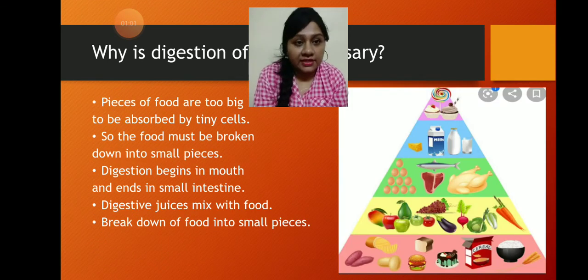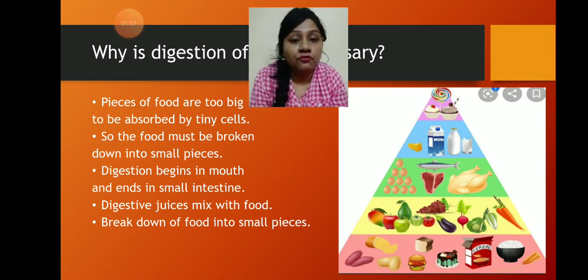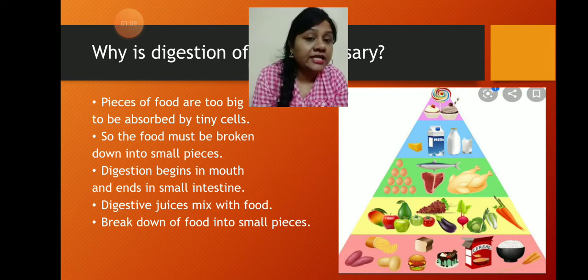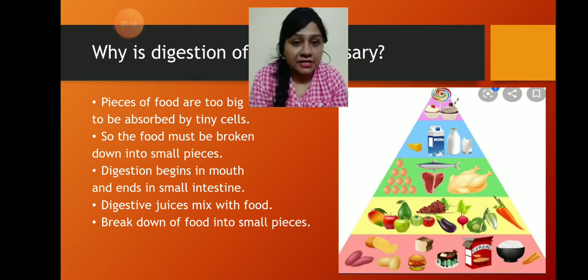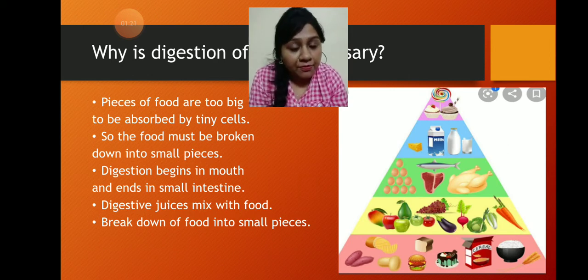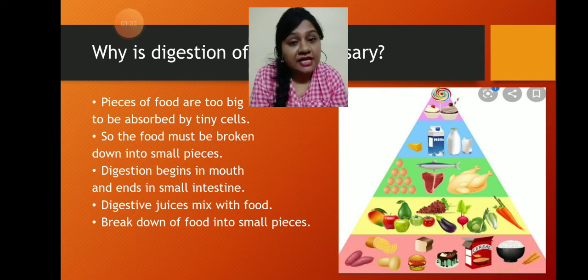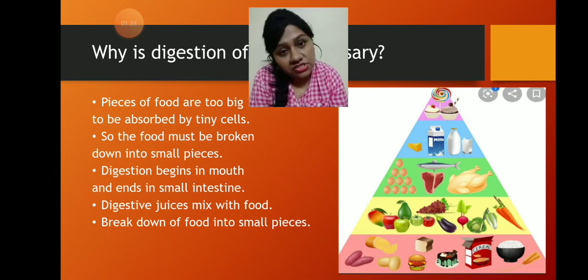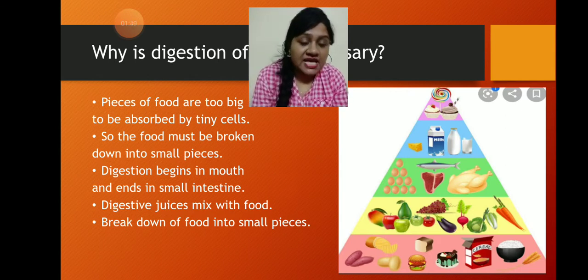Here, have a look at this food pyramid. This food pyramid represents the various types of food that we eat. We eat food that gives us energy, like rice, chapati, corn. We eat food that helps us build muscles and grow, like milk, paneer, and non-vegetarian people will eat egg, fish, meat and all. There is another section of food which gives us energy to work and also helps build our body, like ghee, butter, cheese and all.